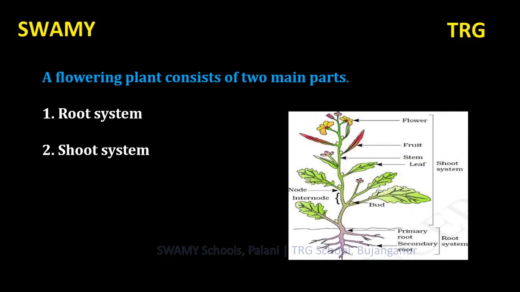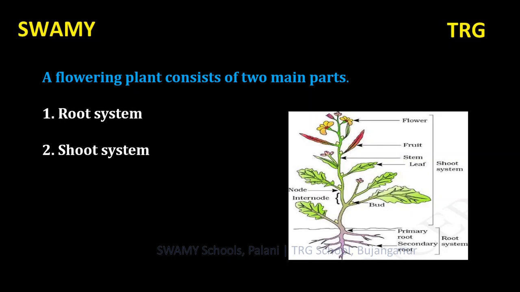Root, stem, leaves, flowers, fruits and seeds. Our body is made up of many organs, isn't it? Eyes, ears, nose, hands, legs. Similarly, the plant body is also made up of several organs such as roots, stem, leaves, flowers, fruits and seeds.